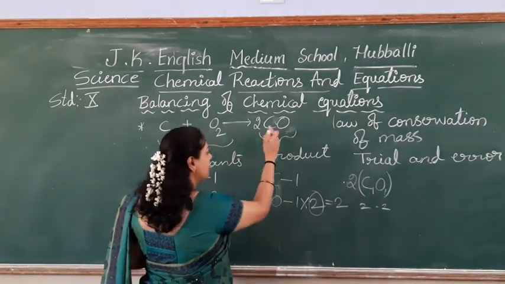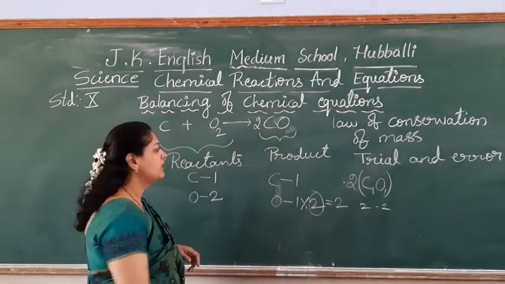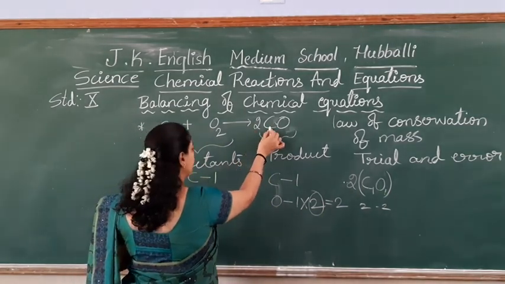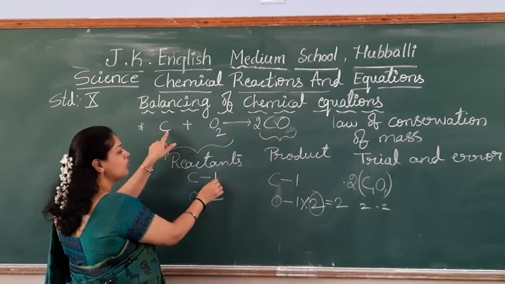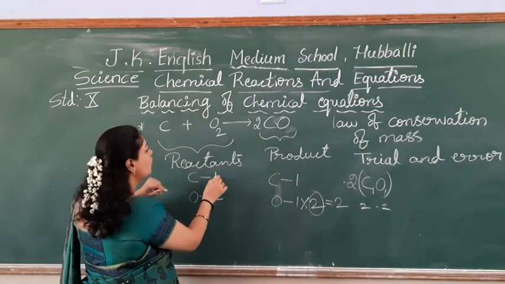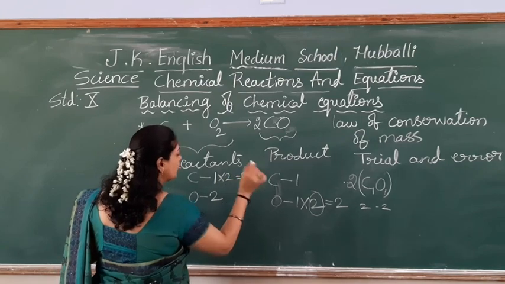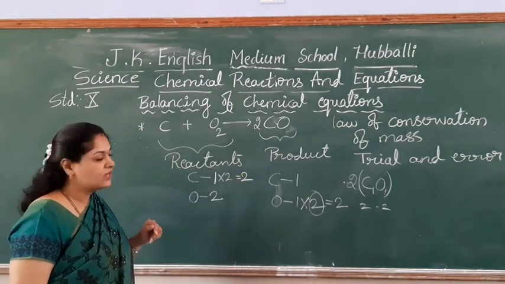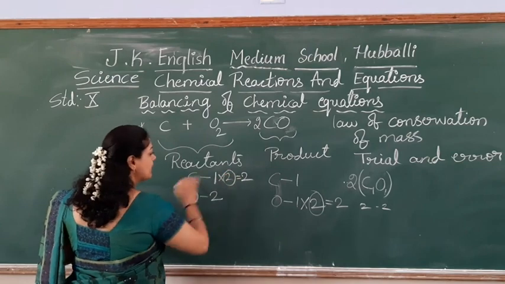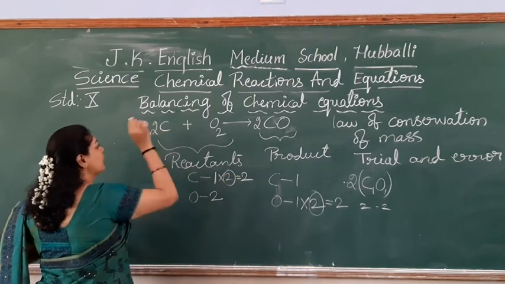Okay. Coming back to this equation. Here what happened? 2 carbon. Here how many carbons are there? Only 1 carbon atom is there. Now what can I do here? This one multiply with the 2 so that you can make it into 2. Right? So this 2 where I should write? Here I have to write.